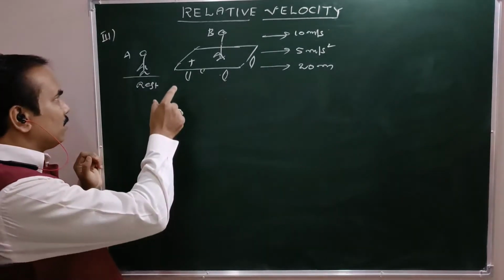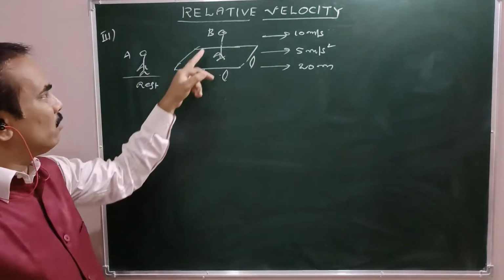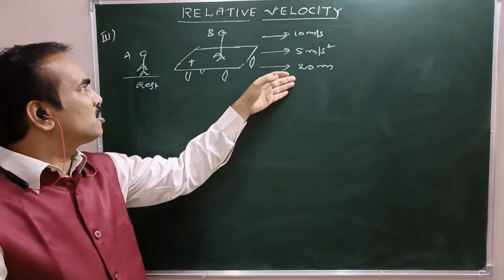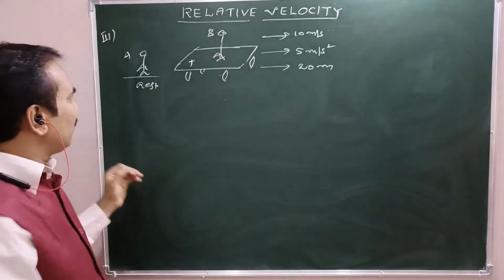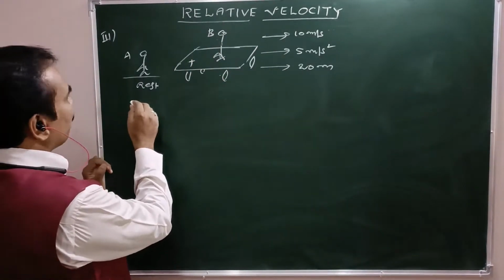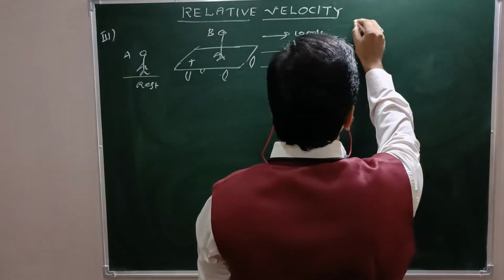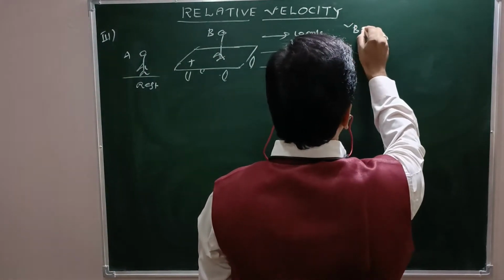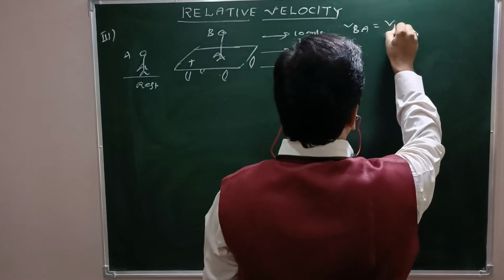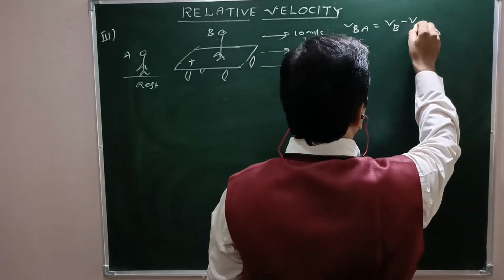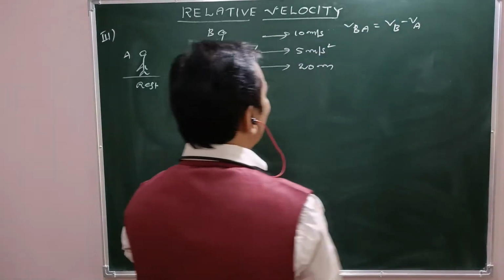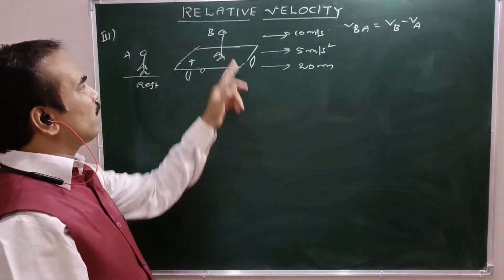So if A is the observer and is going to measure all these particulars for B, now velocity of B with respect to A, that is VB minus VA, right? What is VB?